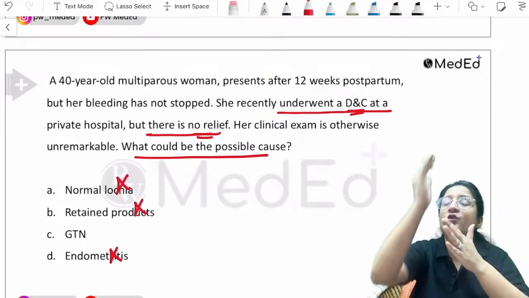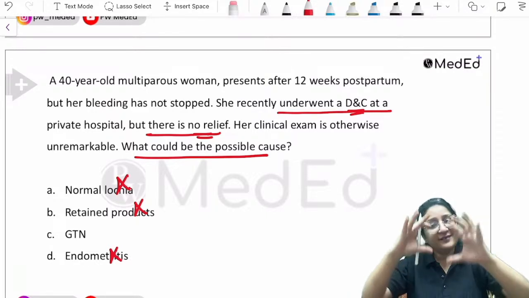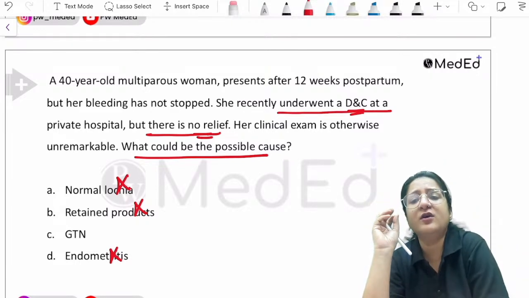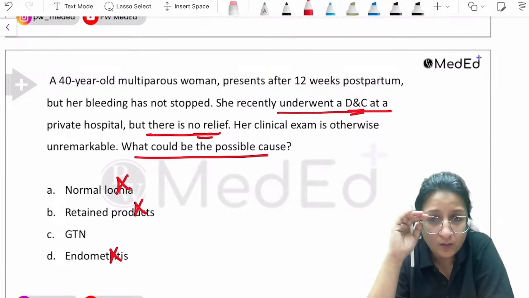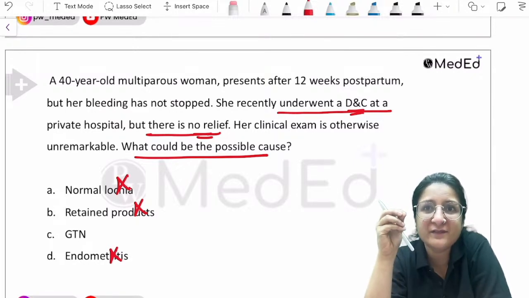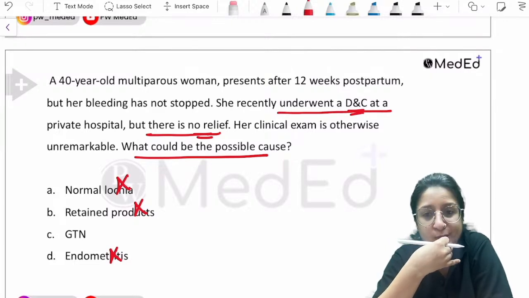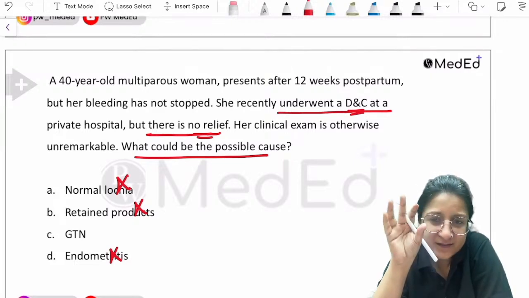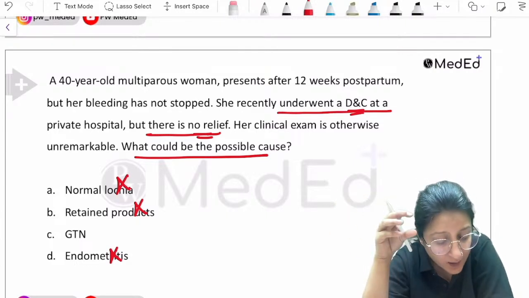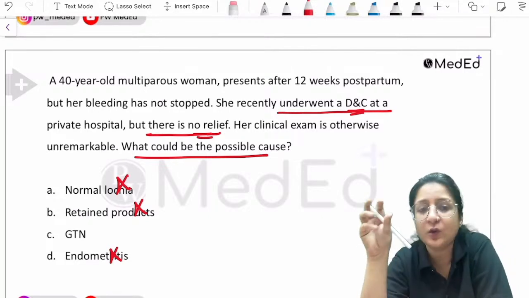What does DNC do? When you curette out the endometrium, it generally leads to stoppage of bleeding. That is a procedure called therapeutic curettage also. When we curette out the endometrium, the underlying spiral vessels which are supplying the endometrium undergo vasoconstriction. So therapeutic curettage works. If there is no relief after DNC, there is some pathology there.